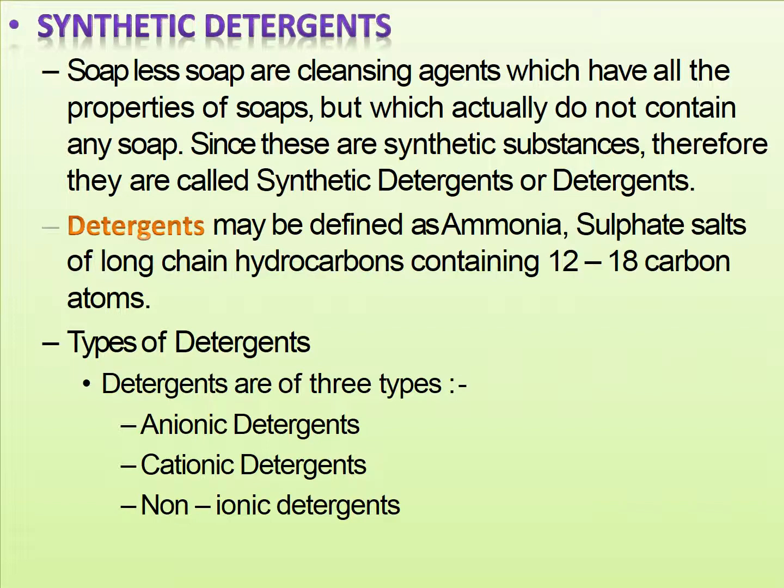Synthetic detergents. Soapless soaps are cleansing agents which have all the properties of soaps but which actually do not contain any soap. Since these are synthetic substances, they are called synthetic detergents or detergents. Detergents may be defined as sodium sulfate salts of long chain hydrocarbons containing 12 to 18 carbon atoms. Types of detergents: detergents are of three types: anionic detergents, cationic detergents, and non-ionic detergents.